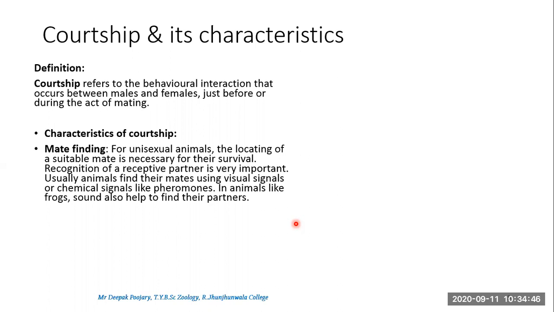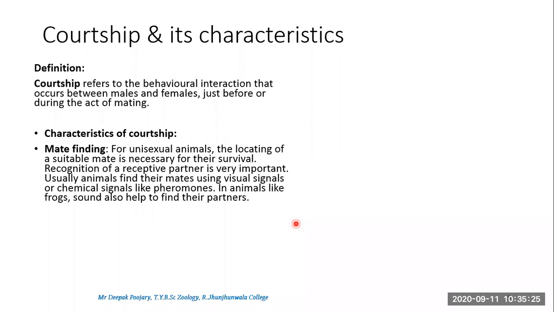For this, some animals could use visual signals, some could use chemical signals. Primarily it is chemical signals. How does an animal understand that the female is in heat? Usually when a female is in heat, she releases some kind of chemicals which attract the males. That is why many times you see that dogs tend to smell the anal or vaginal region of the females, because they have scents which attract the males, and then the males start fighting over that one particular female.